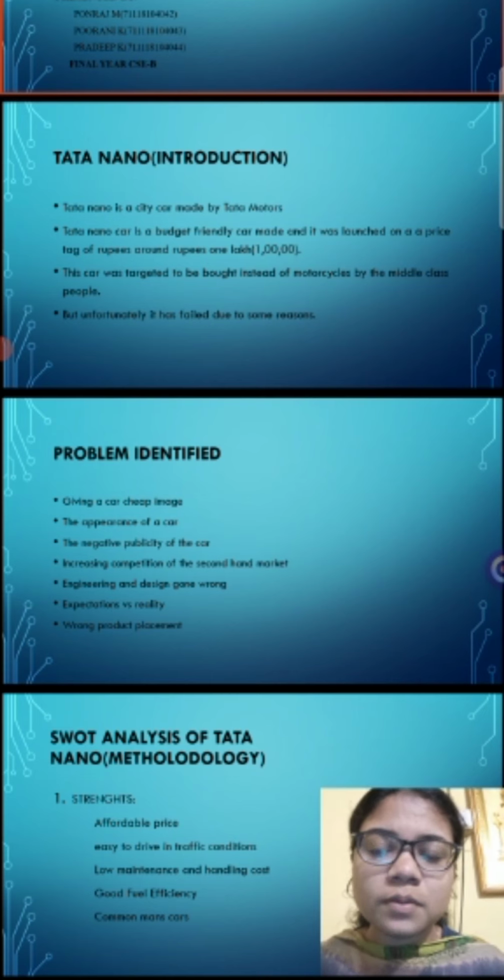And the negative publicity: giving a car at a very low price, people consider it a very low quality car, so it becomes negative publicity. Also increasing competition from the second hand market, and engineering and design gone wrong. The stability and engineering design of the car were not of better quality.